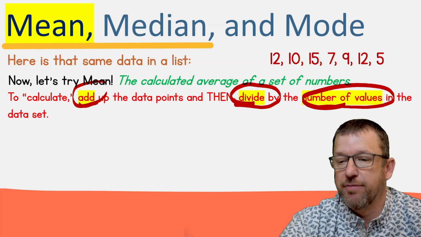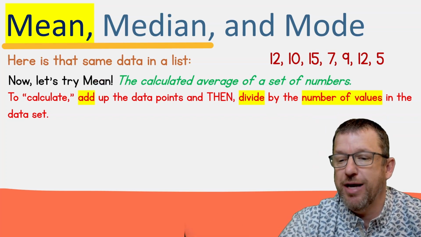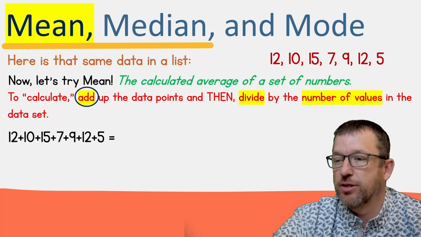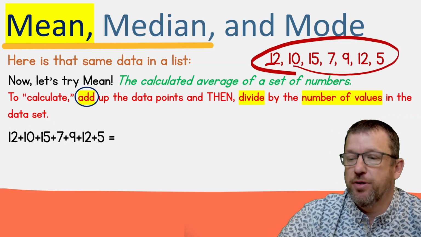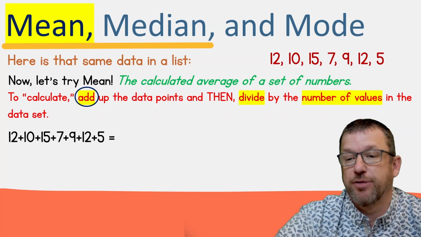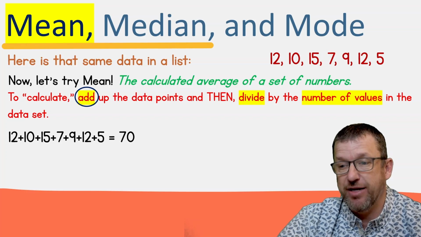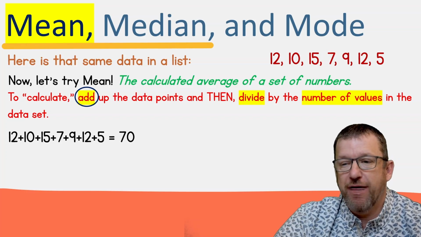So we'll dive into that a little bit deeper right about now. First we add up all those numbers. Here are our data points, and I just put them down here so that I could add them up. 12 plus 10 plus 15 plus 7 plus 9 plus 12 plus 5 equals 70. Step one. Now we have a total.